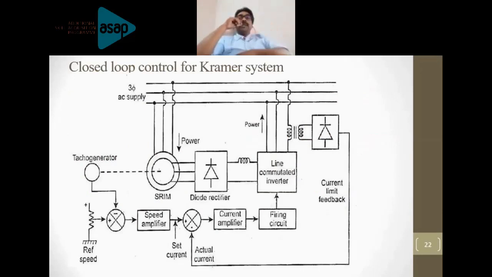By selecting an appropriate value of N, please read the last sentence. Such choice of M ensures the inverter operation at the highest firing angle and lowest speed. So when you have the proper turns ratio, you can apply the highest firing angle and achieve the lowest applicable speed, and this will provide the highest power factor and will also reduce the reactive power, right? Go to the next slide.